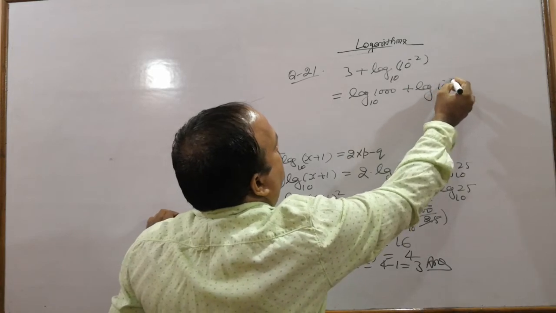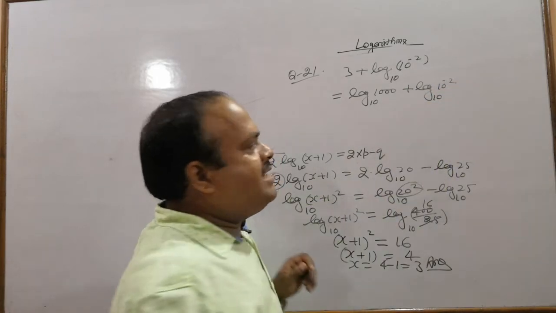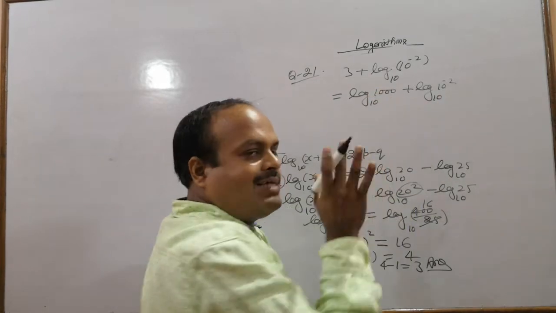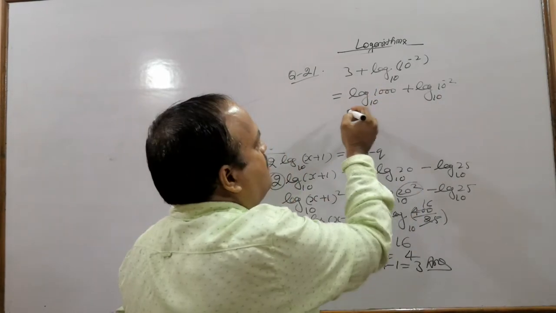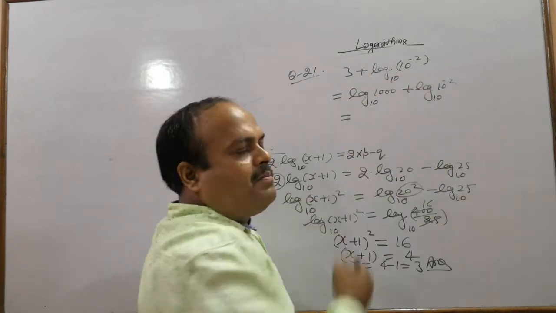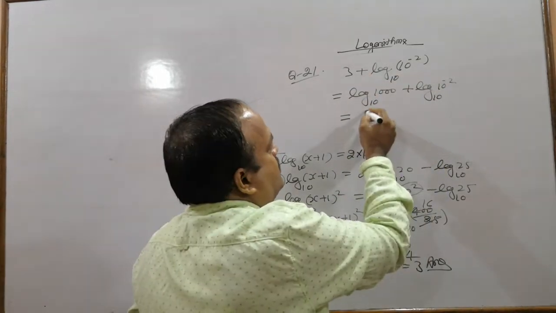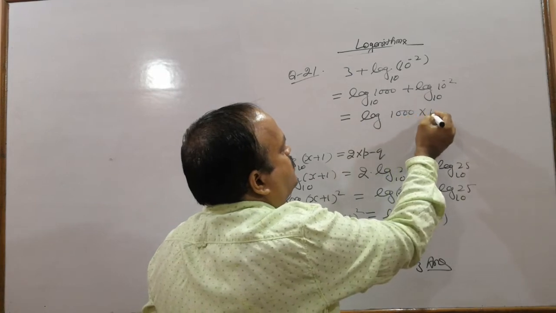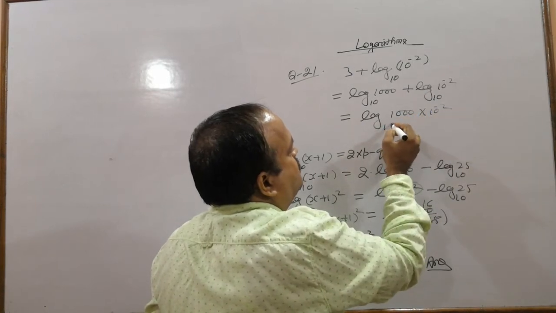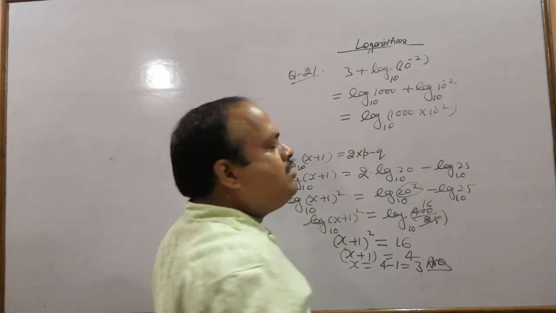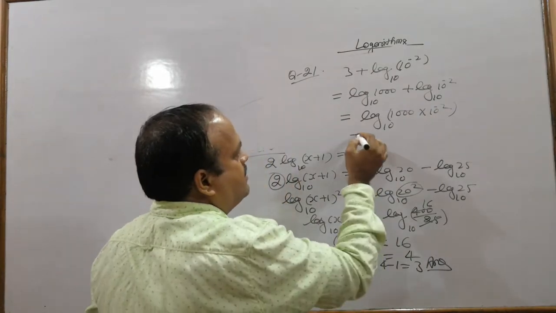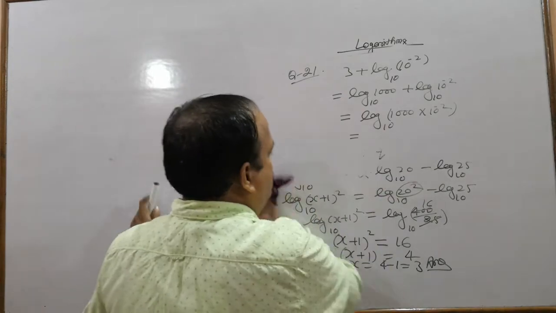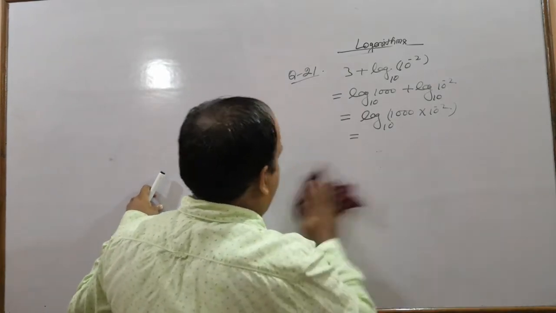Plus log 10 to the power minus 2 to the base 10. These two logs can be changed to a single log using the converse of product law. So we will get log 1000 into 10 to the power minus 2 to the base 10. 10 to the power minus 2 can be changed to 1 upon 10 to the power 2.